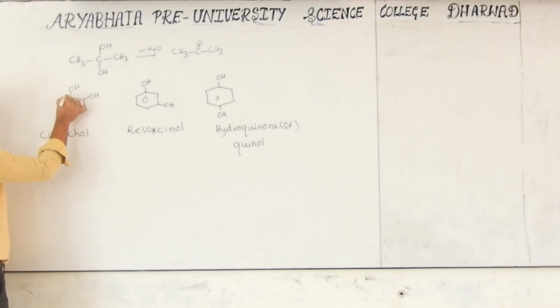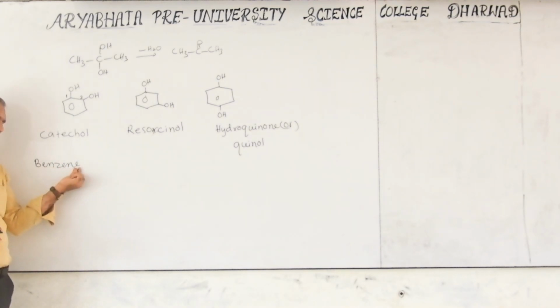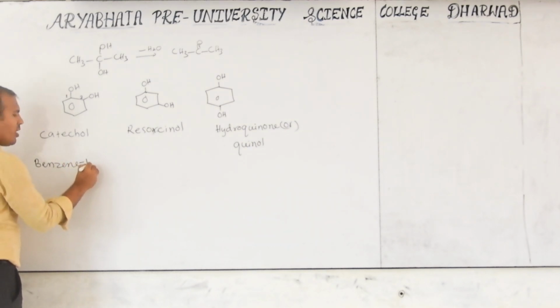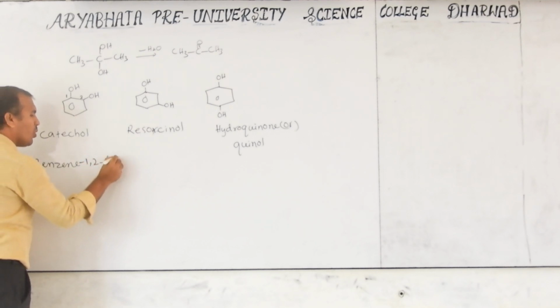For IUPAC, we know this is the first position, this is the second position; otherwise this is first, this is second, no problem because both are equivalent here. Then it is called benzene. When polyhydroxy groups are present, the E will be retained. So here benzene 1, 2 diol.